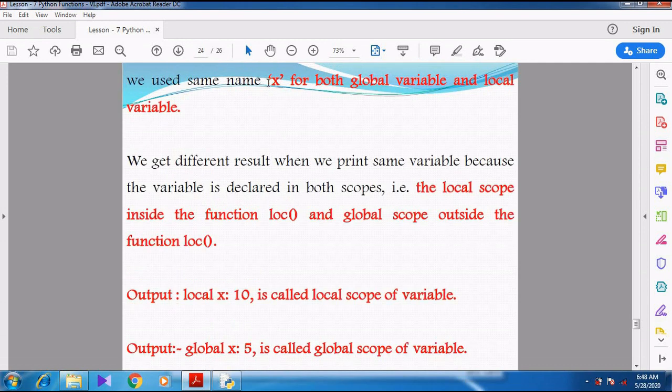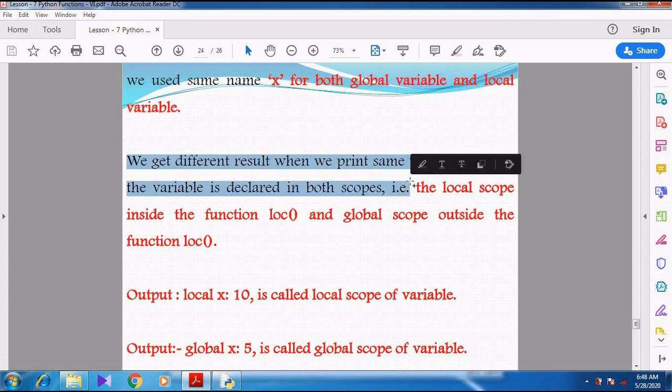We used the same name x for both the variables, that is local and global, but we get different results when we print the same variable. Why are we getting different results? Because both the variables are declared in different scopes. First variable which is declared is x equal to 5, that is global. Then second variable which we declared inside is called local.